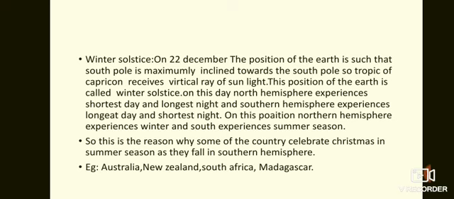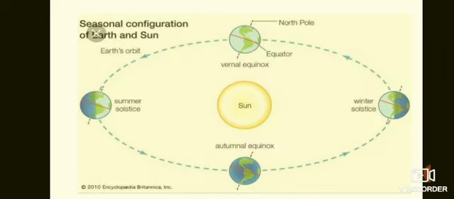So because of these two positions, winter solstice and summer solstice, on 22nd December and 21st June, some countries celebrate Christmas in the winter season. For example, Australia celebrates Christmas in winter, New Zealand celebrates Christmas in winter, and South Africa celebrates Christmas in winter. So this is the position during the equinox and the solstice.